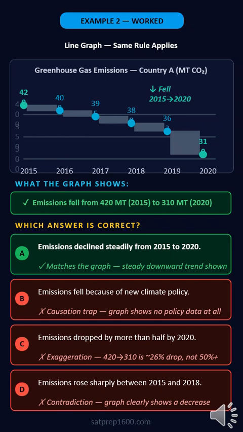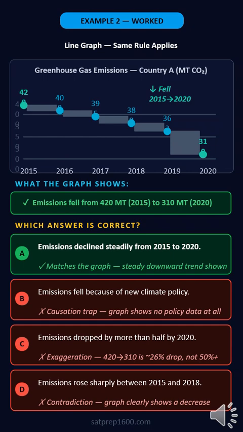Country A emissions dropped from 420 in 2015 to 310 in 2020. A, declined steadily. Matches. Correct. B, fell because of new climate policy. Causation. The graph shows no policy. Out. C, dropped by more than half. Exaggeration, it's 26%, not 50. Out. D, rose sharply. Contradiction. Graph clearly falls. Out. Same 3 traps.